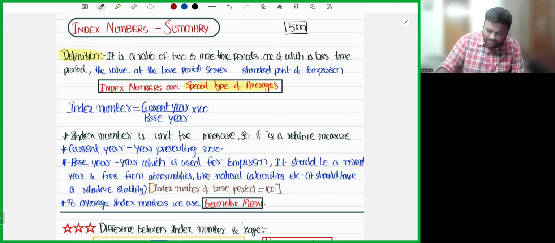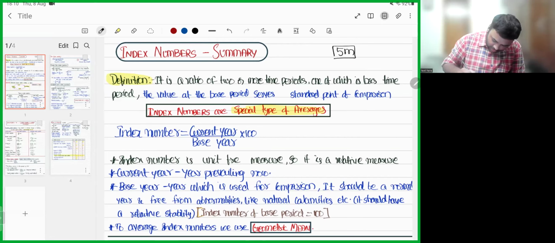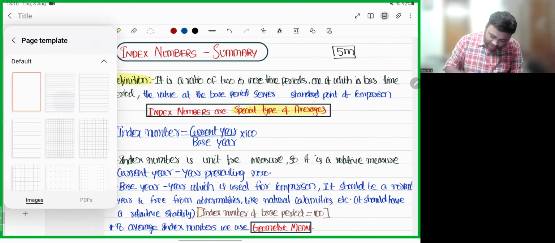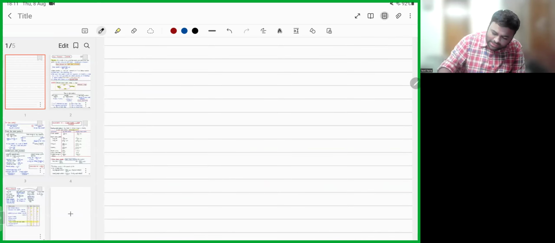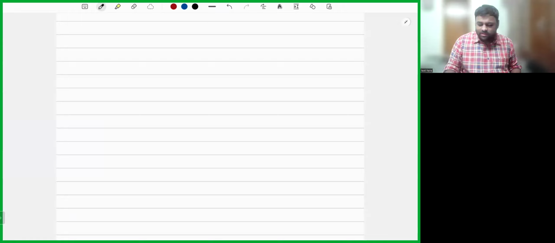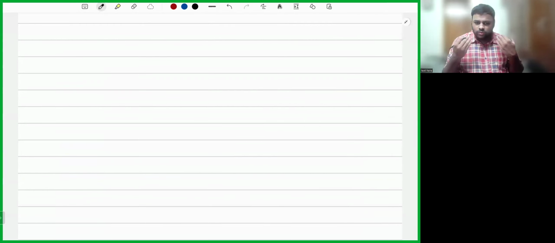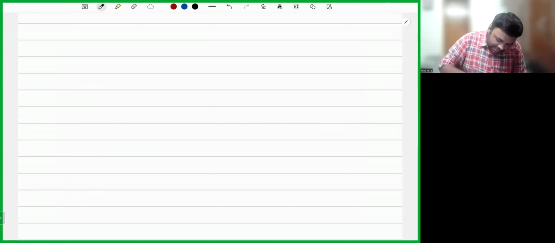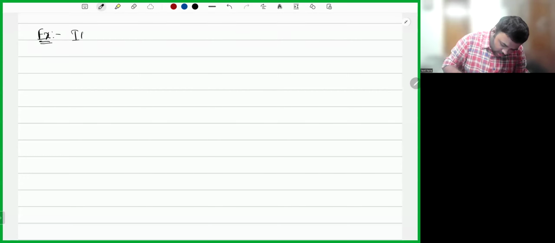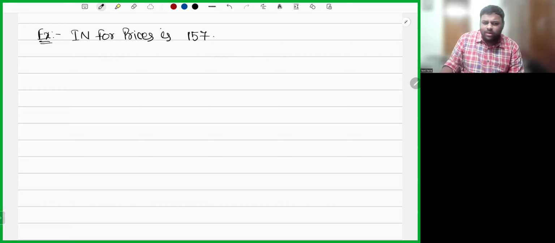Now, first, what are index numbers? If you see in the new textbook, there is some additional information with respect to index numbers. Index numbers are those numbers which tell you about price changes. Like, for example, the government says the index number for prices is 157. What do you mean by that? It simply says that when compared to the base period, the prices have increased by 57%.